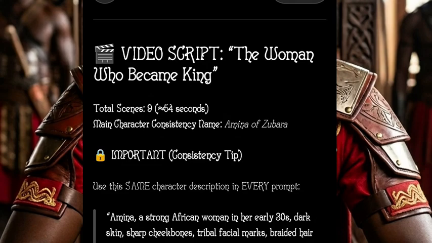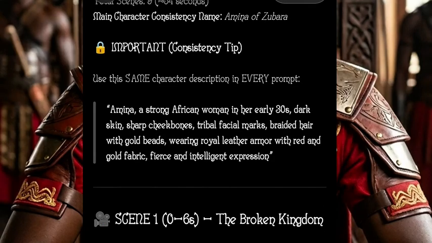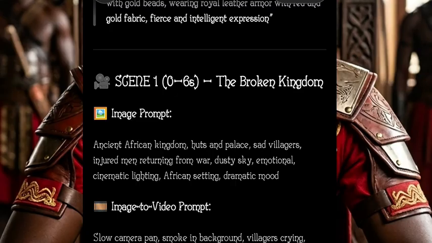The main character, for consistency, is named Amina of Zubara. As you can see, there are important consistency tips: use this same character description in every prompt. So it's telling me to put this character description in every prompt I use to generate an image. Here is our scene 1, which is 6 seconds. I said 6 seconds so that ChatGPT understands each image will have its own prompt and also its own image-to-video prompt. It gave us our first scene.